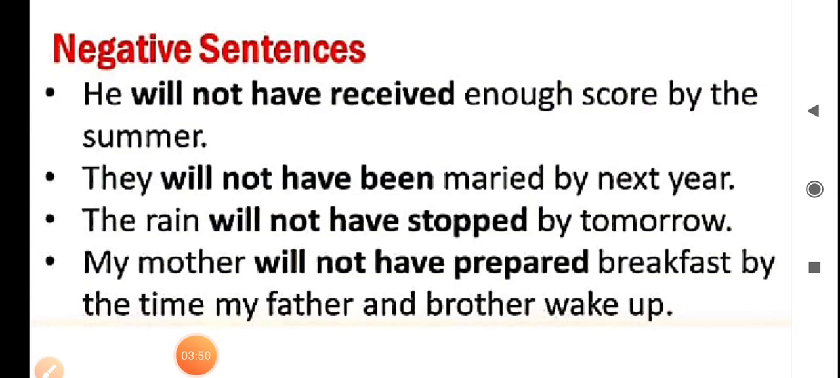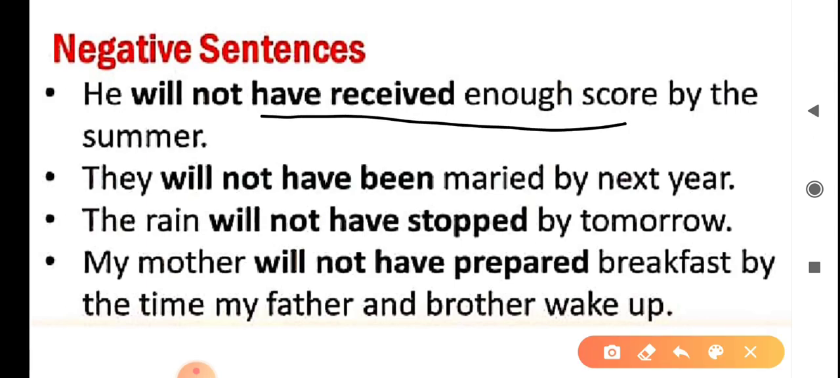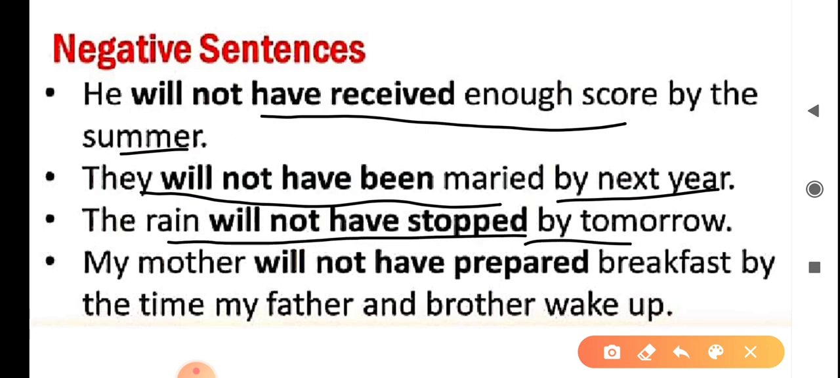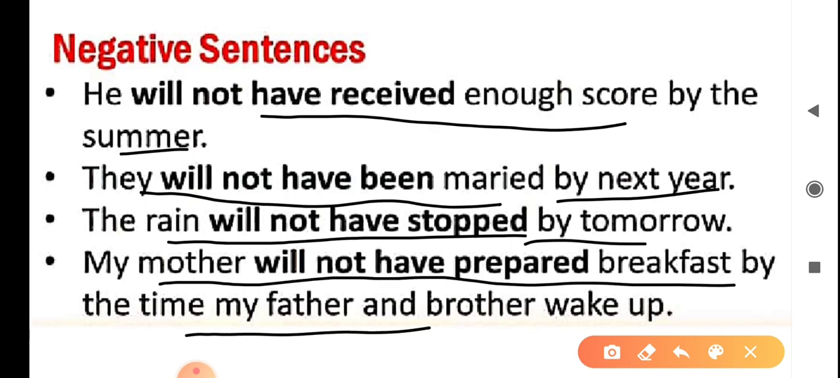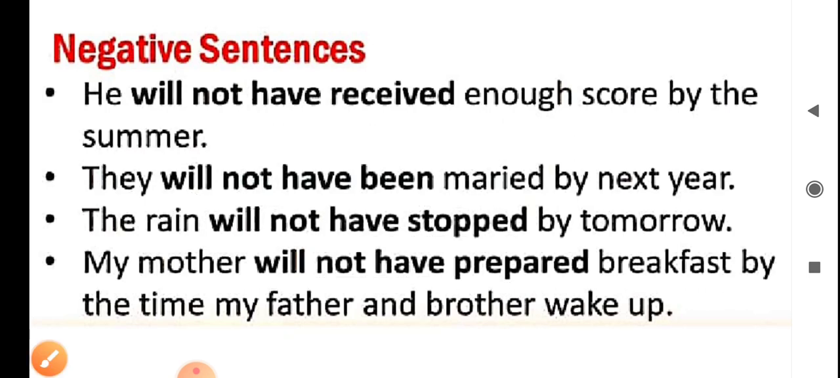Some more examples for negative sentences in future perfect tense. He will not have received enough score by the summer. They will not have been married by next year. The rain will not have stopped by tomorrow. My mother will not have prepared breakfast by the time my father and brother wake up.